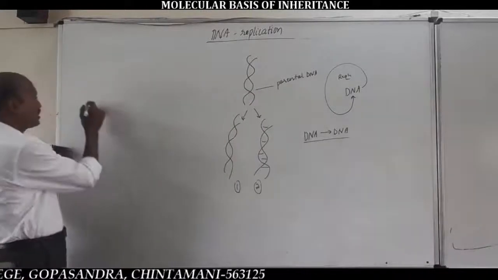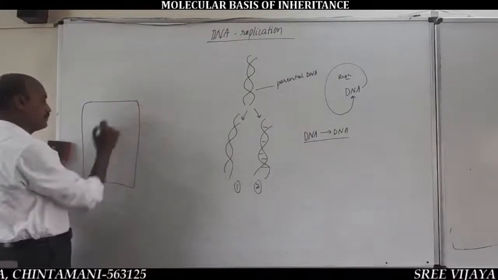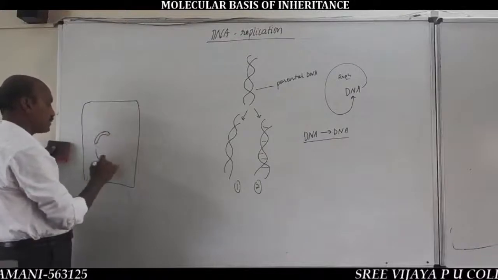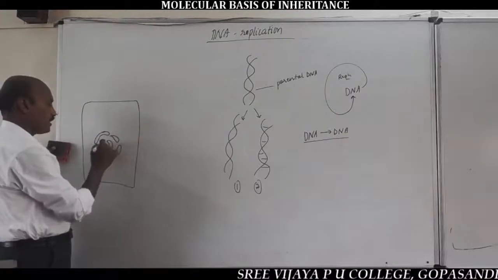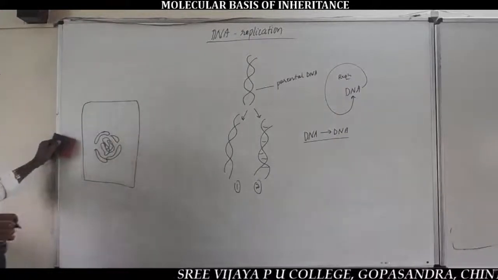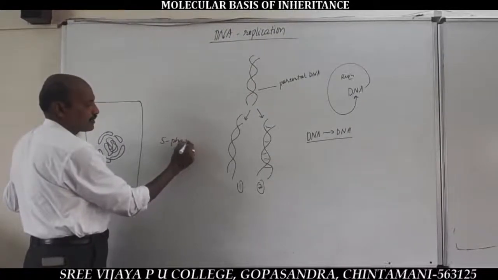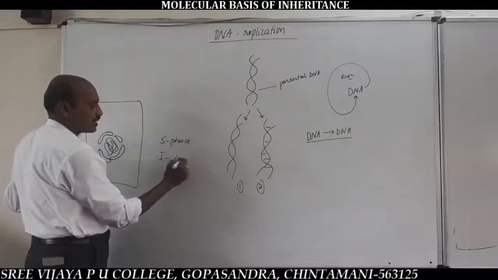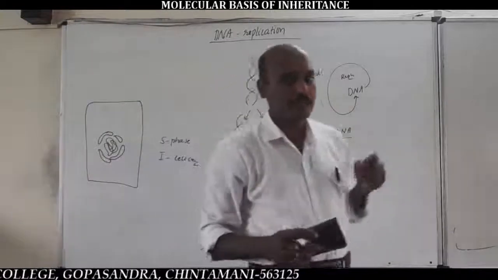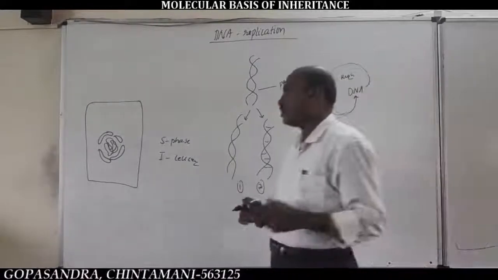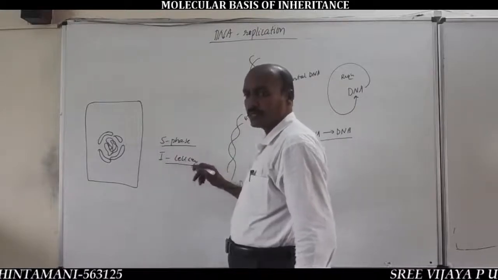It takes place inside the cell within the nucleus. Replication of DNA takes place inside the cell within the nucleus, in the nucleoplasm, during S phase of the interphase of a cell cycle. Important. Replication of DNA occurs inside the nucleus within the nucleoplasm during S phase of interphase of the cell cycle.